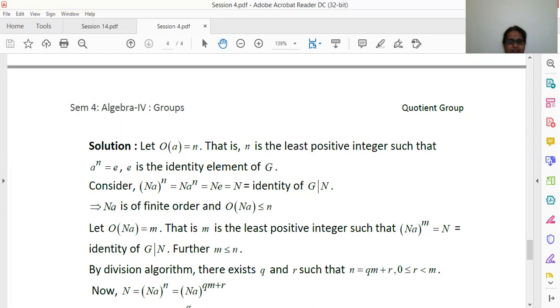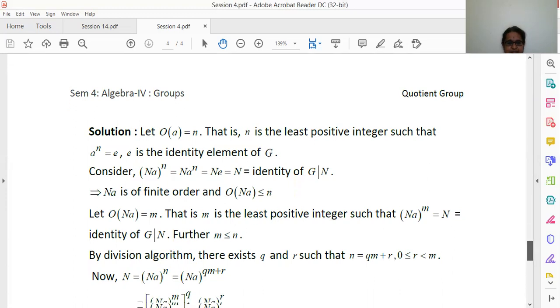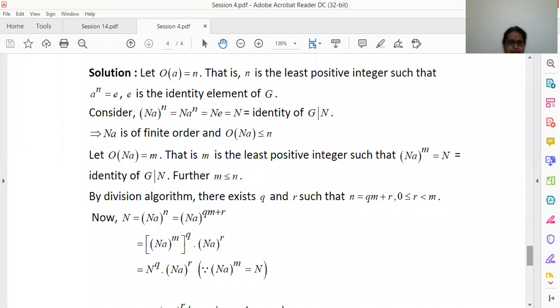So now N will be equal to (Na) power n, that is equal to (Na) power qm plus r. So this can be written as ((Na) power m) whole power q into (Na) power r.